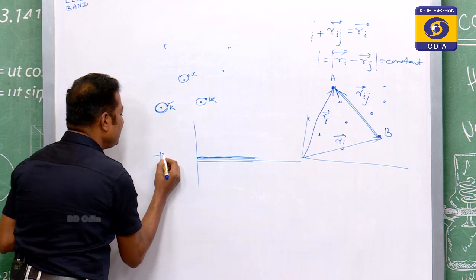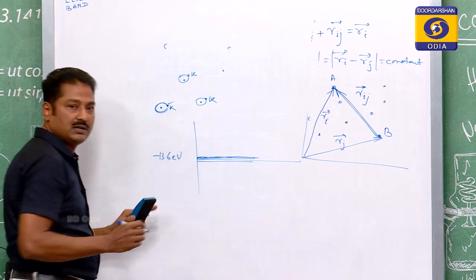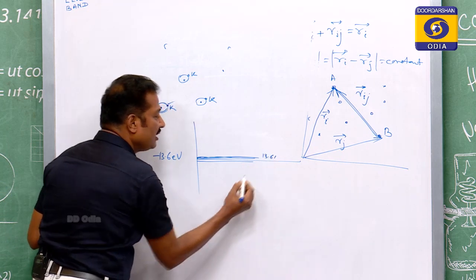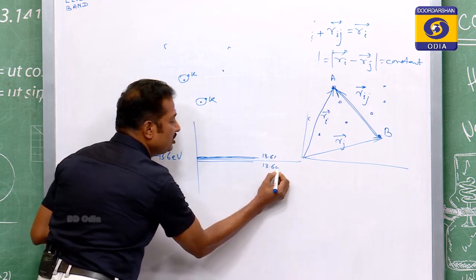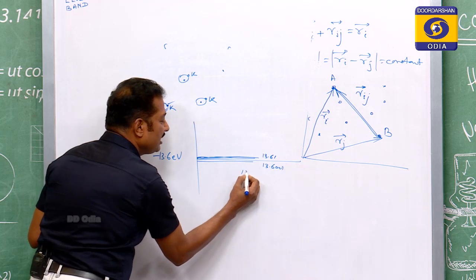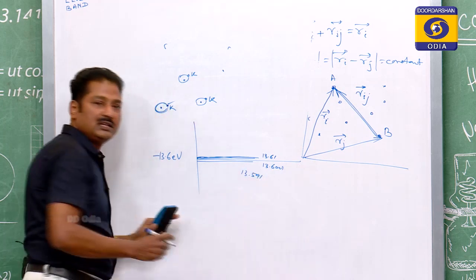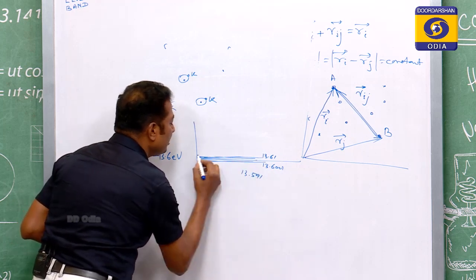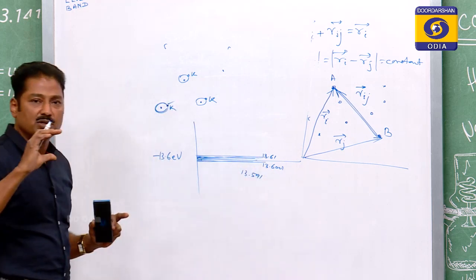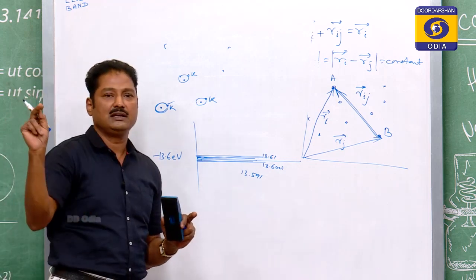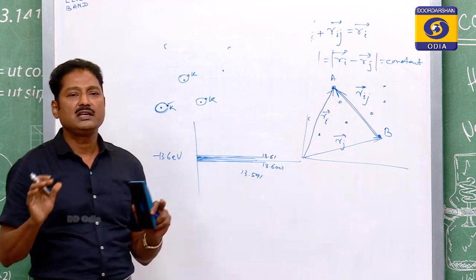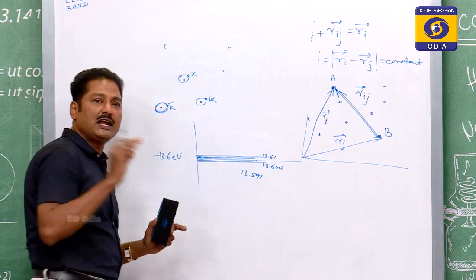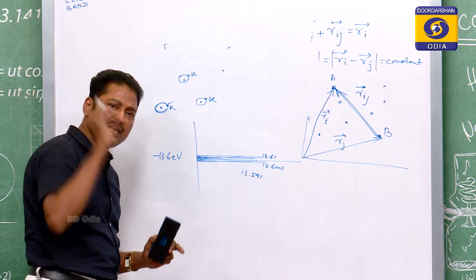So, previously suppose it was 13.6 eV. Now, it is not 13.6, it may be 13.61, it may be 13.6001, it may be 13.591. In this way, the energy levels will be very close, distinct, but very close. So, instead of one line, if you are thinking of a solid, then you will find a range of energies of electrons in the same cell, in the same orbit.